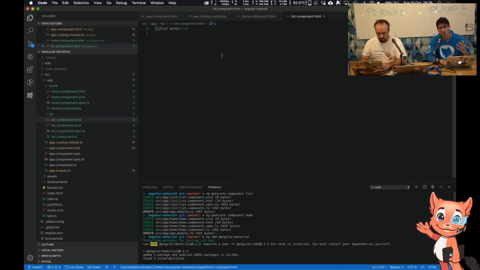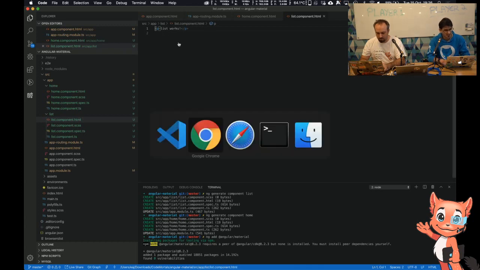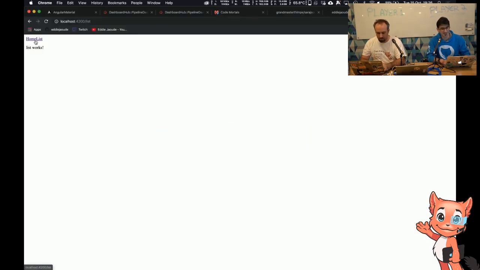I couldn't test it without typing into the URL, so I had to put some links in. So I've just put, as you can see here, 2 links, home and list. On the home page, it just has home works, which was generated by the ng CLI command, and then list works. When I see it in the page, they're right next to each other, so it looks like it's home list, but it's actually 2 links.